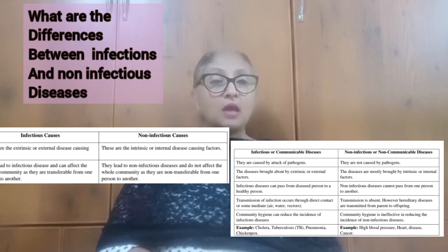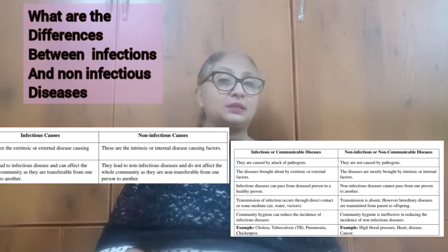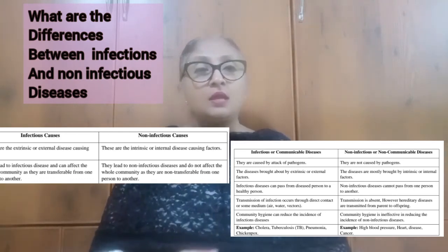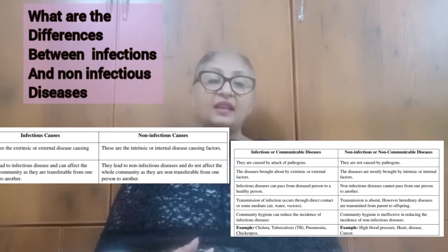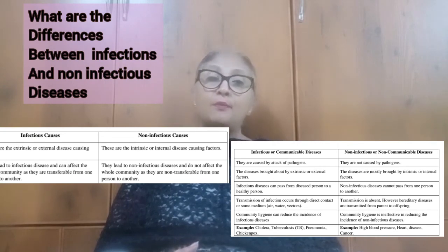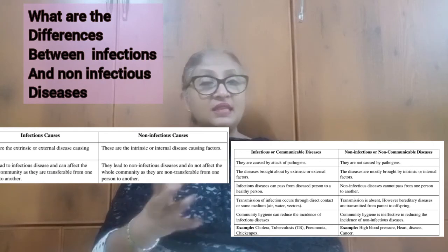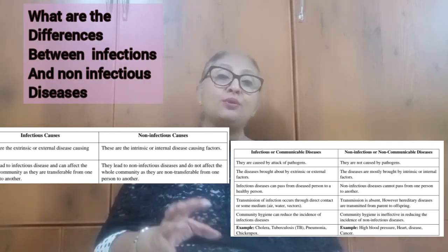The next topic we need to understand is, what is the difference between infectious diseases and non-infectious diseases? Now, infectious diseases are caused due to pathogens, that is, disease-causing microorganisms. Now, what are these disease-causing microorganisms? They are viruses, bacteria, fungi, protozoans, and worms. These infectious diseases can spread from one person to another.